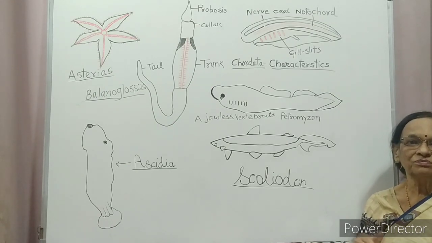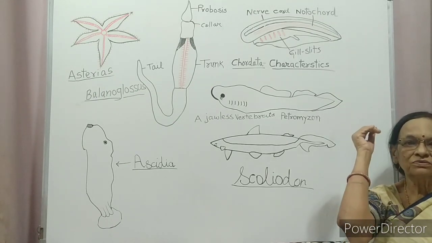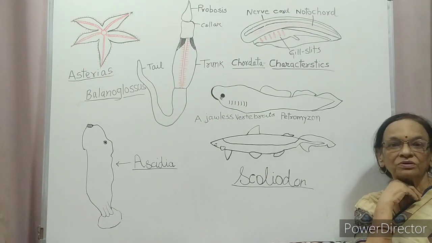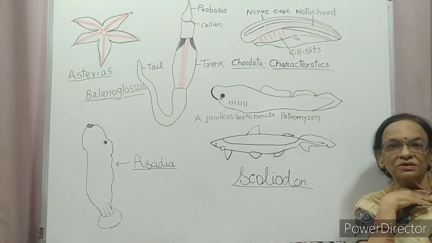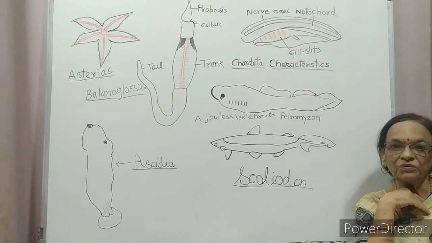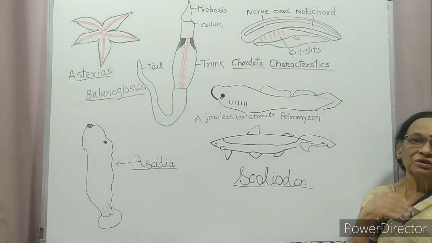Platyhelminthes, flatworm, parasitic worm. Aschelminthes, roundworm. Annelida, having rings all over the body. Arthropoda, largest phylum of the animal kingdom.